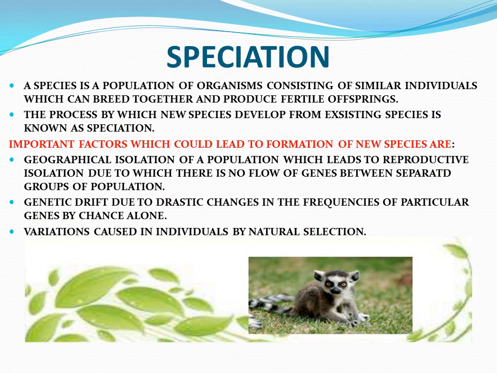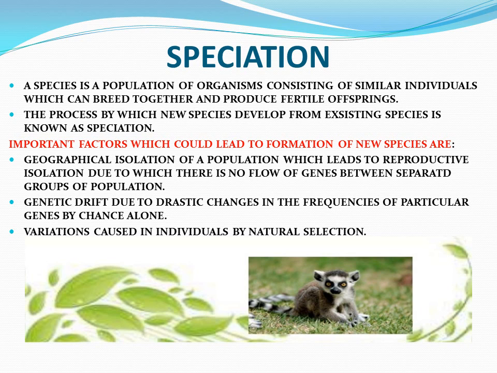Topic, which is speciation. A species is a population of organisms consisting of similar individuals which can breed with each other and produce fertile offspring. So, what is speciation?